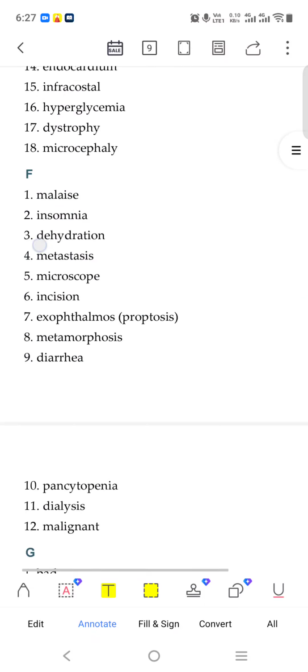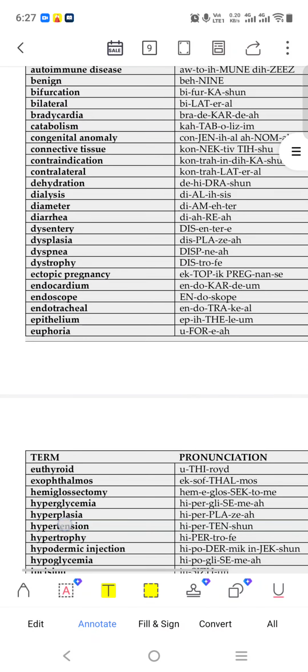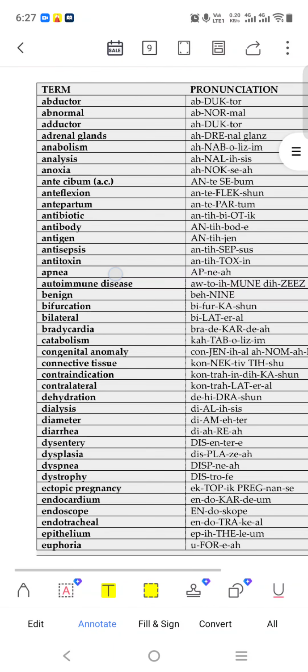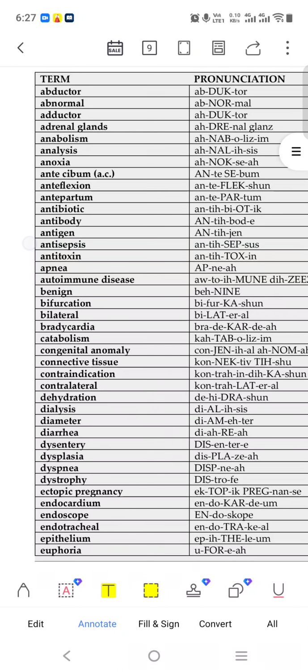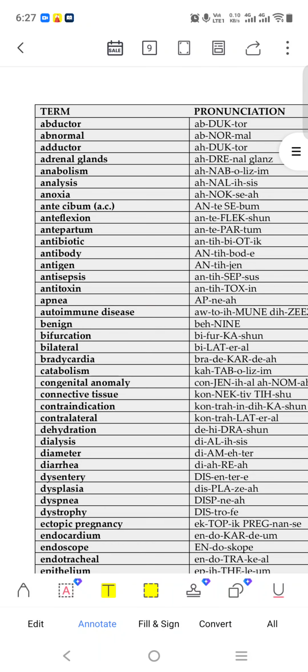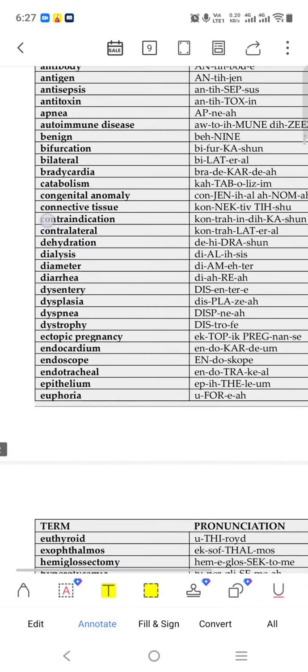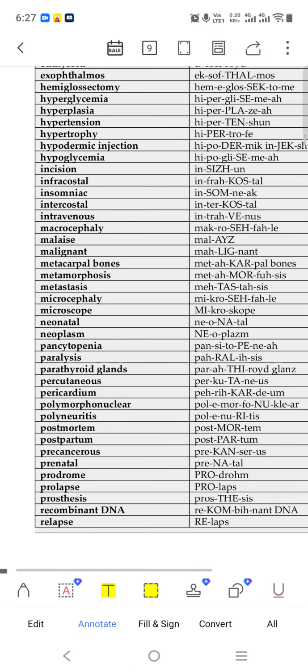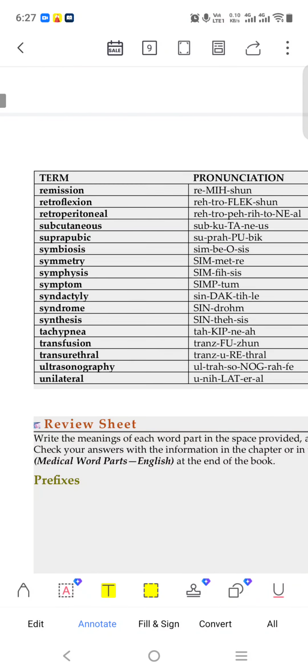Now only words are given. This is the word list you need to read, whatever we have seen in this chapter, all together appearing here. You can read all these words, and you will get the meaning from what we have seen above.